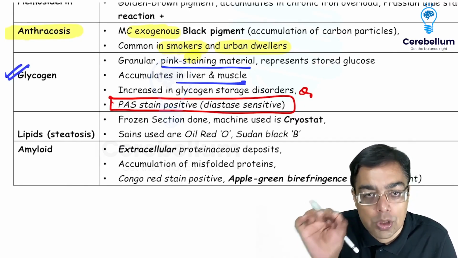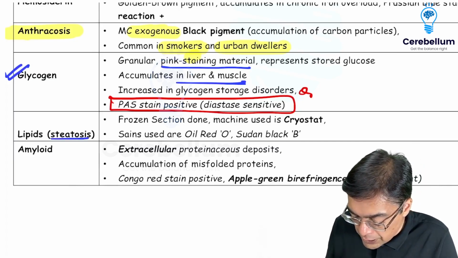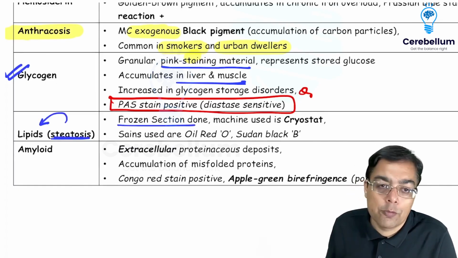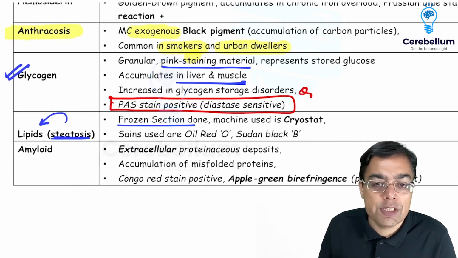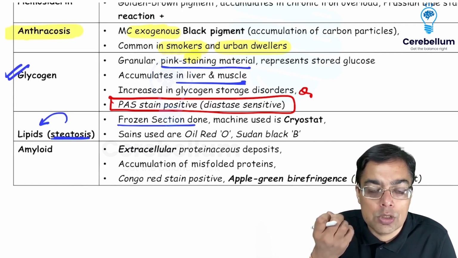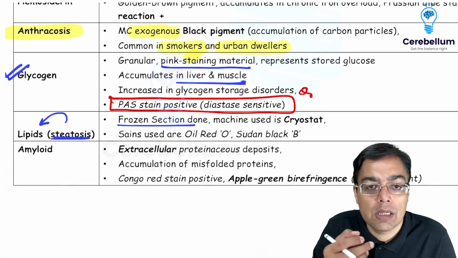That's glycogen. Whenever you're going to be talking about something like steatosis, that's just another way of asking you about lipids, about which we already had a discussion. That of course we can be using frozen section. Frozen section for that matter can be used for anything in which you are going to be having a real-time assessment, and then you want to just freeze the tissue so that the tissue architecture is going to be preserved, and the machine being used over there is the cryostat.